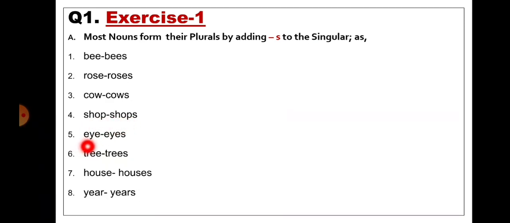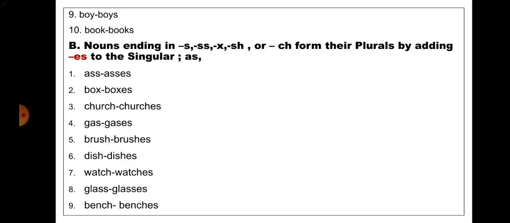Eye, by adding s to the singular it will become plural, eyes. Tree, by adding s it will become plural, trees. House, by adding s it will become plural, houses. Ear, by adding s it will become plural, ears. Boy, by adding s it will become plural, boys. Book, by adding s it will become plural, books.